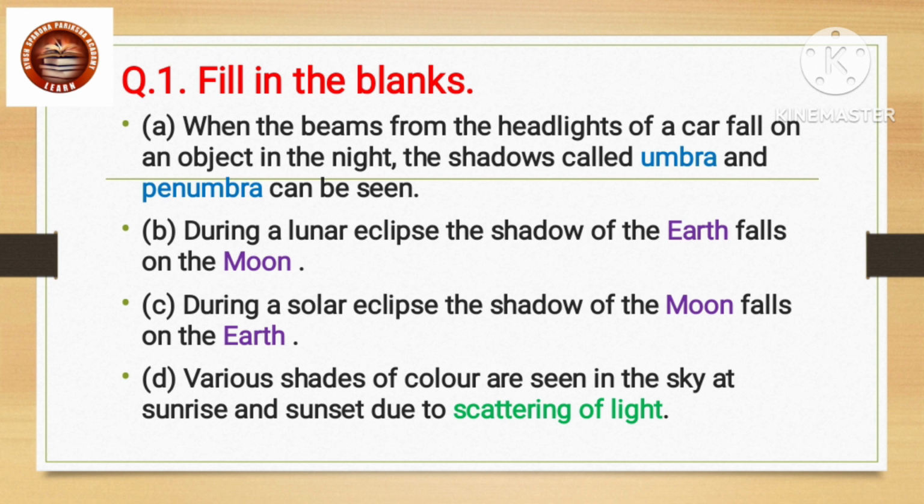During a lunar eclipse, the shadow of the earth falls on the moon. During a solar eclipse, the shadow of the moon falls on the earth. Various shades of color are seen in the sky at sunrise and sunset due to scattering of light.